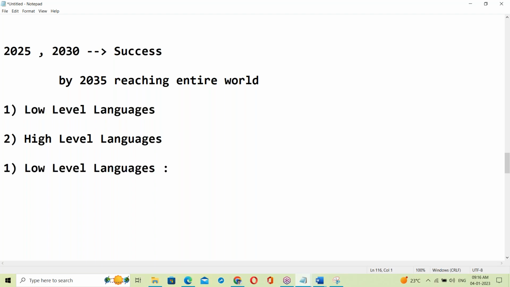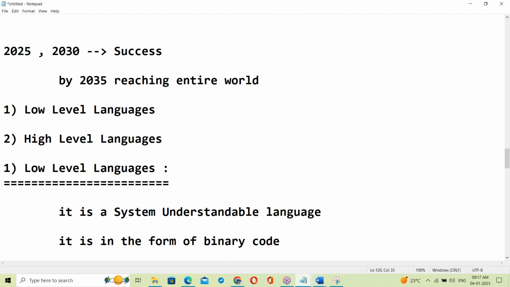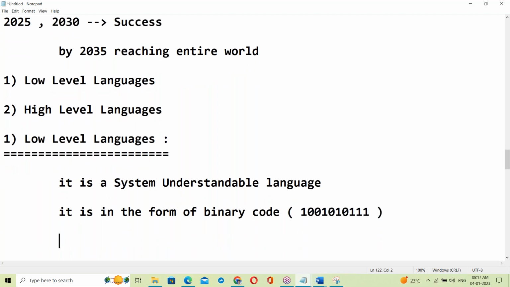Low-level language, yes, it's a system understandable language. It is in the form of binary codes. Binary code means a zeros and ones format. Low-level language is a system understandable language, in the form of binary code.